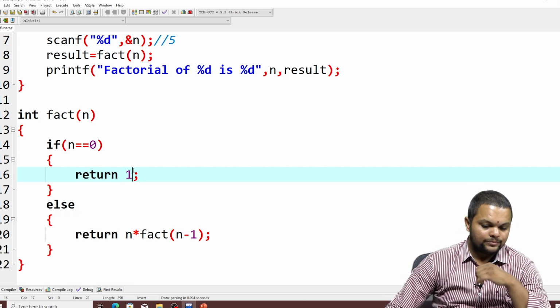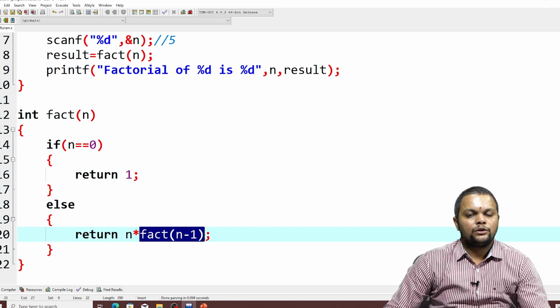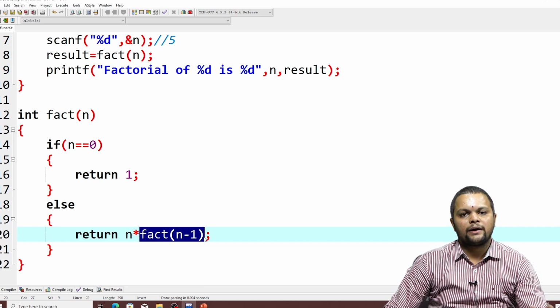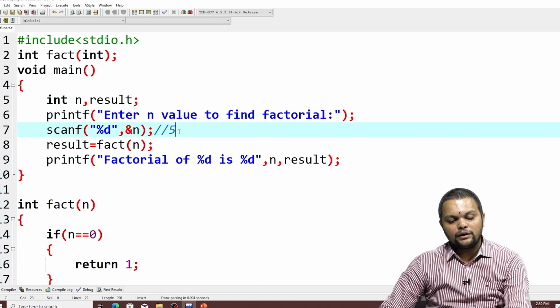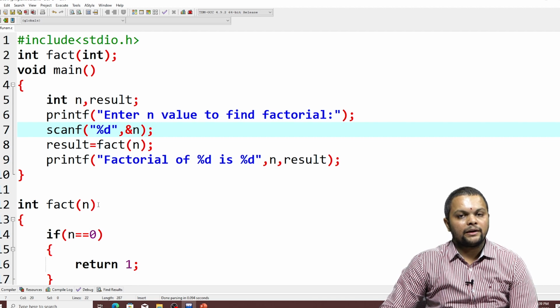Again, if it is 1, it will give the answer to the previous iteration, 2 into fact of 0. So, 1 into fact of 0, 2 into fact of 1, 3 into fact of 2, 4 into fact of 3, 5 into fact of 4. So, it will iterate all the things and it will give the value to this particular fact of n.